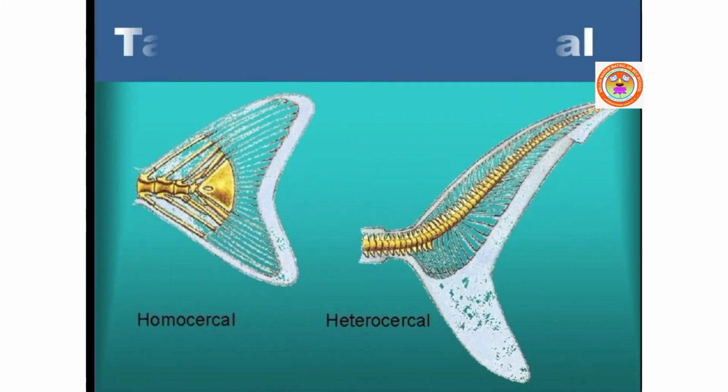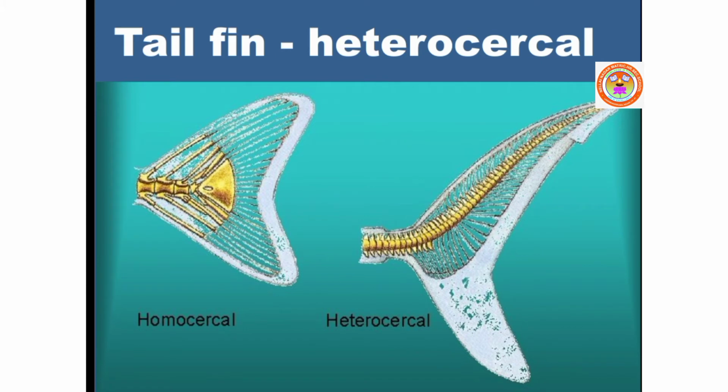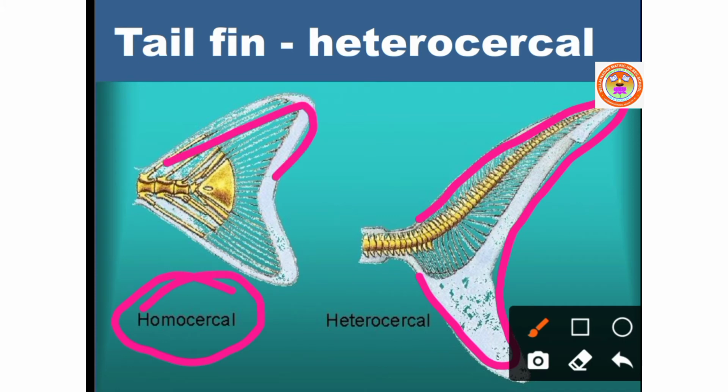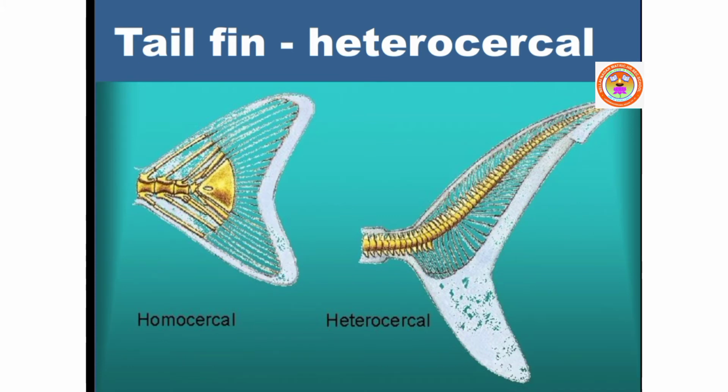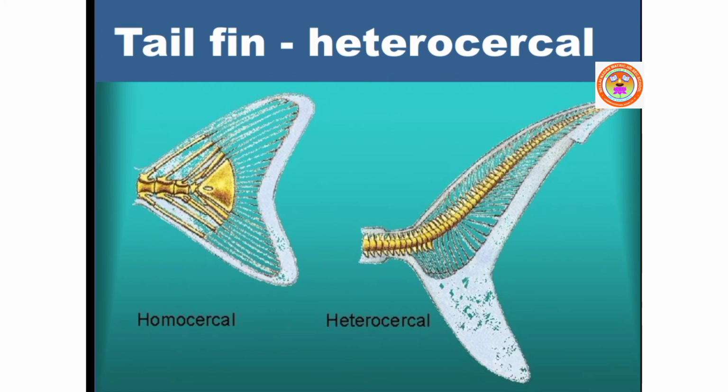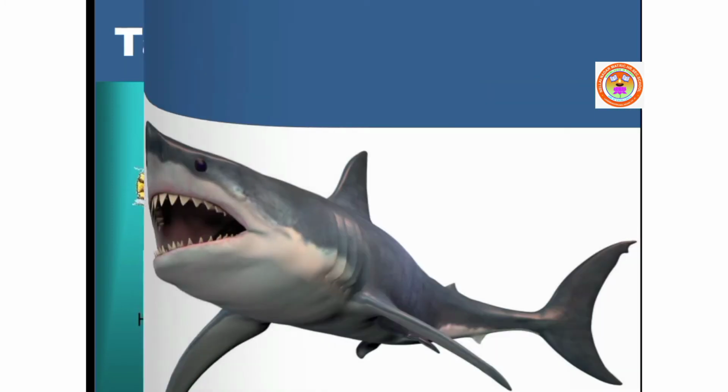The tail fin is heterocercal. What is the meaning of heterocercal? An asymmetrical tail fin is called heterocercal. Usually other fishes are having homocercal. Homocercal means symmetrical tail fin. You got it? Cartilaginous fishes are having heterocercal fin, that is tail fin.